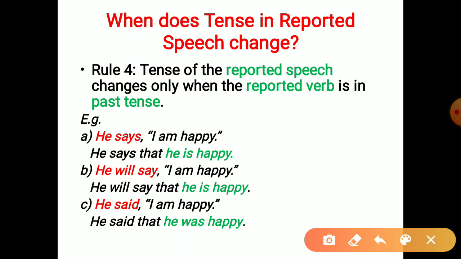Now in the third example, he said. The reported verb is in the past tense, which means there will be a change of tense in the reported speech also. I am happy changes into he was happy. Firstly, there is a change of pronoun: the first person pronoun changes according to the subject, I changes into he. Then, I am happy is present simple, and it changes into past simple. So I am happy changes into he was happy. He said that he was happy. Only when the reported verb is in the past tense does the tense of the reported speech change. That is the rule.